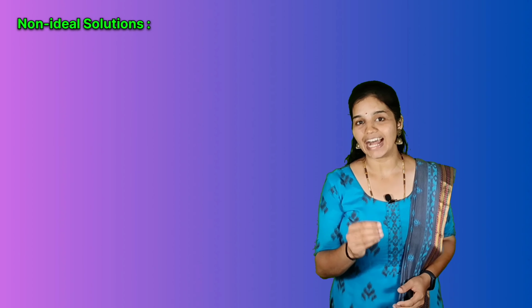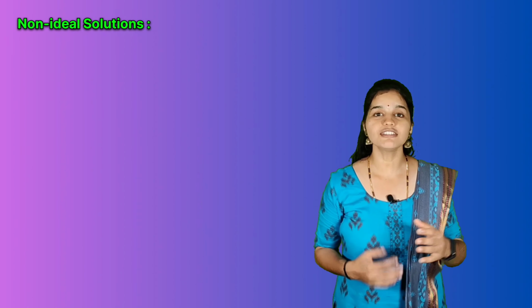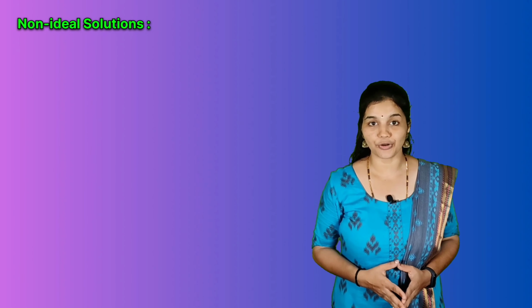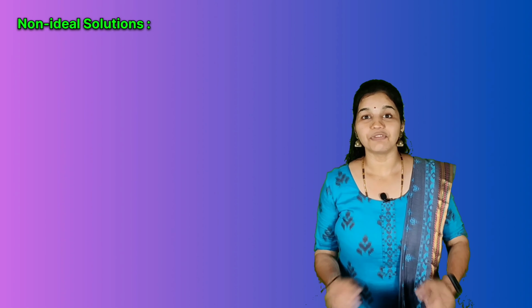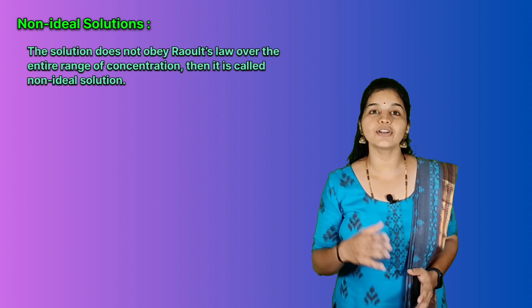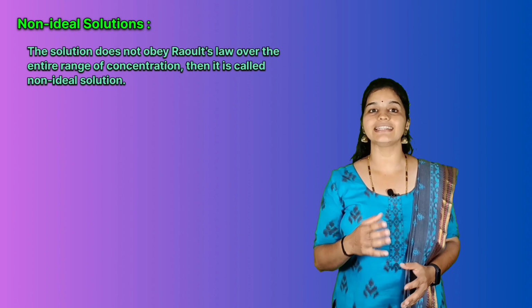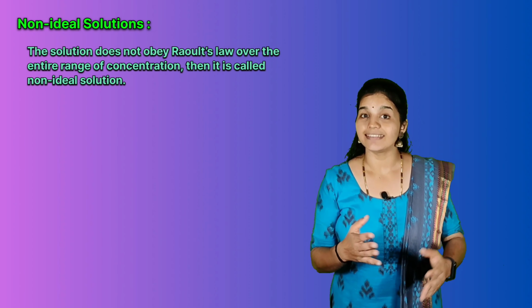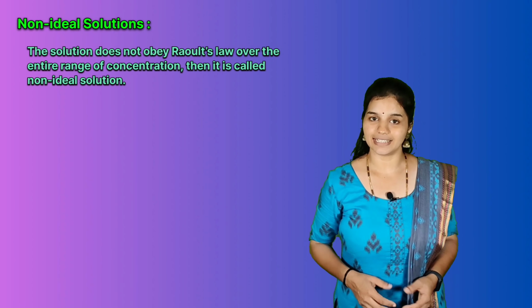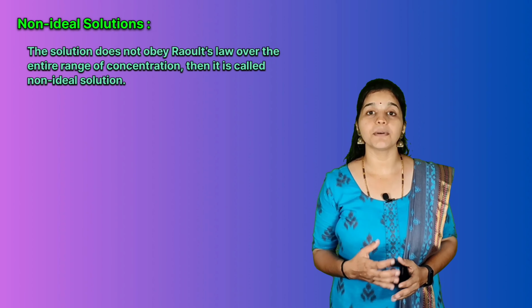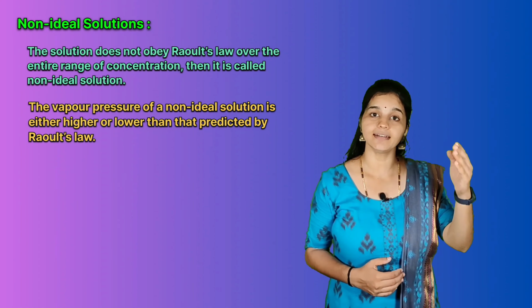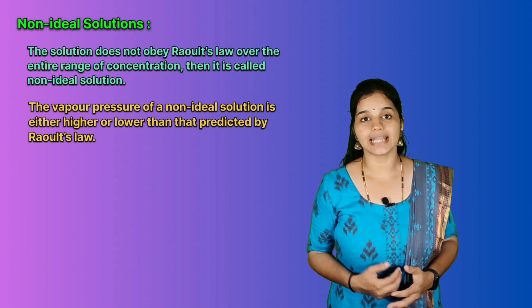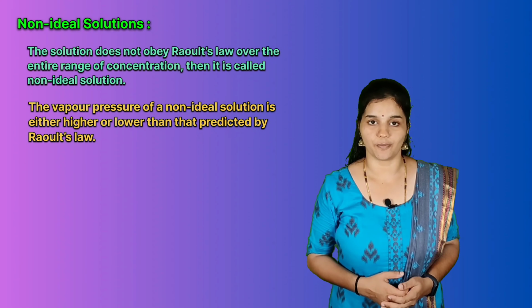Ideal solutions are the ones which obey Raoult's law over the entire range of concentrations, isn't it? So what are non-ideal solutions? Exactly, when a solution does not obey Raoult's law over the entire range of concentration, then it is called a non-ideal solution. The vapor pressure of a non-ideal solution is either higher or lower than that predicted by Raoult's law.